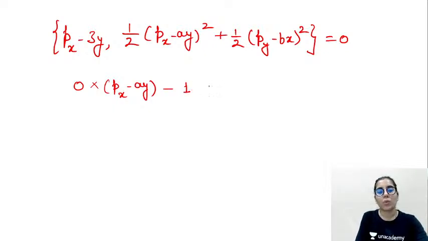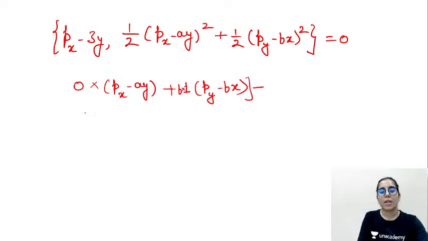Second one with respect to x will be (py minus bx) into minus b, which will make it plus b. That's how you will be able to get it. And into 1, that doesn't matter. And then plus sign, first one with respect to y you have to differentiate, and second one with respect to py, that will simply give you 1, minus first one with respect to py is 0.